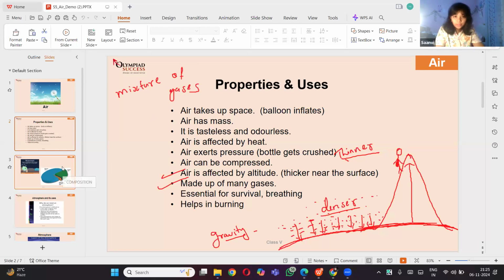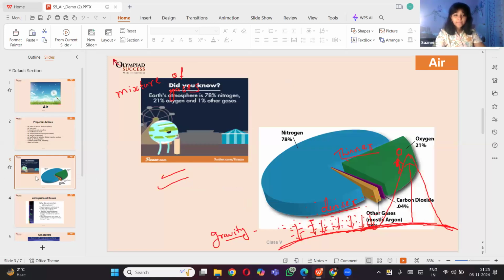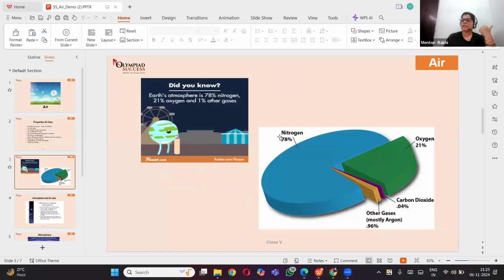There's carbon dioxide, oxygen, nitrogen, and other gases, mostly argon, right? Yes. So air is a mixture of gases. It has different types of gases present in the air. The most amount is of nitrogen, which is 78%. Then comes the oxygen, which is only 21%. Then comes the carbon dioxide, which is 0.04%.